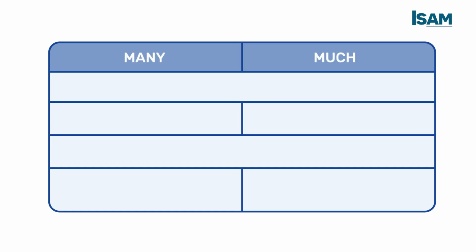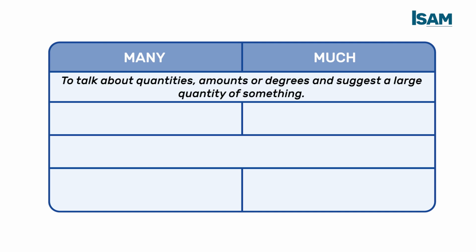Many and much. We are going to use these quantifiers to talk about quantities, amounts, or degrees, and suggest a large quantity of something. Many is used with plural countable nouns.